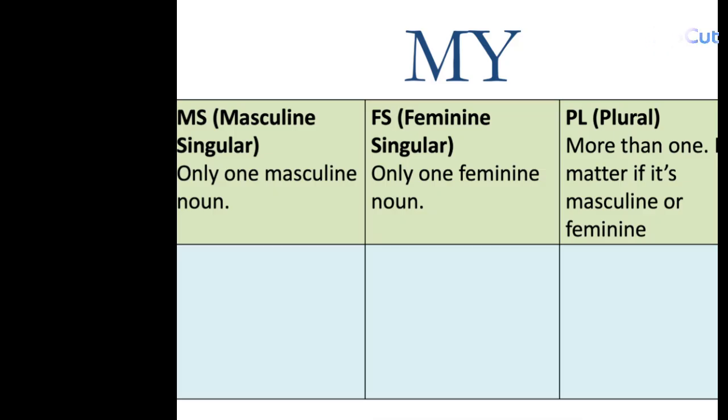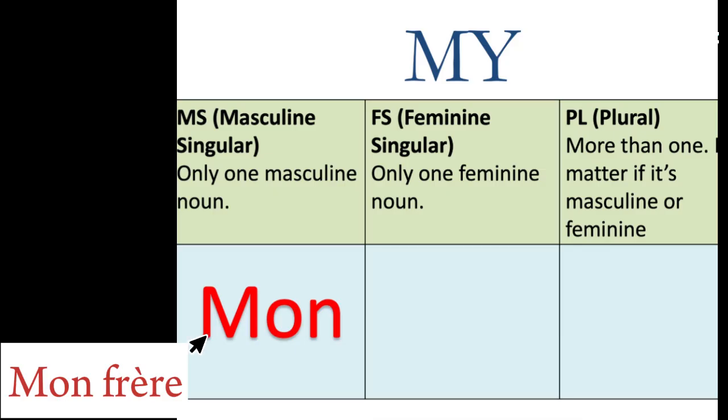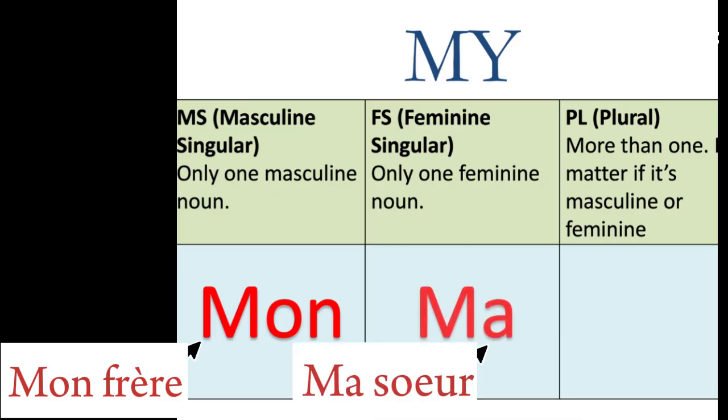And here, we have three different ways of saying "my." First one, if the noun that comes after is masculine, we will say mon. So when we say brother, it's going to be mon frère, my brother, since brother is masculine. And then the next one, the female. Since sister is female, we will be using ma. Ma sœur means my sister.